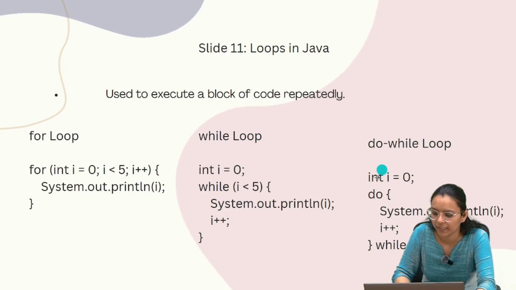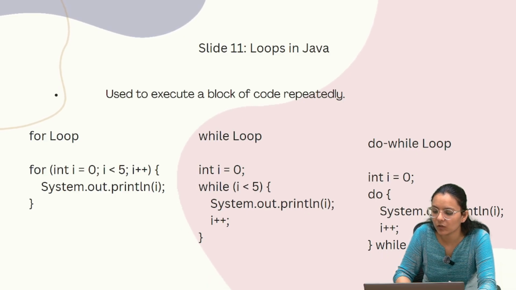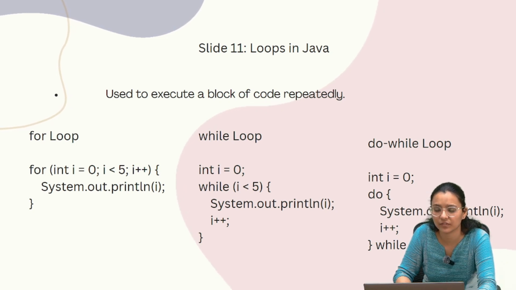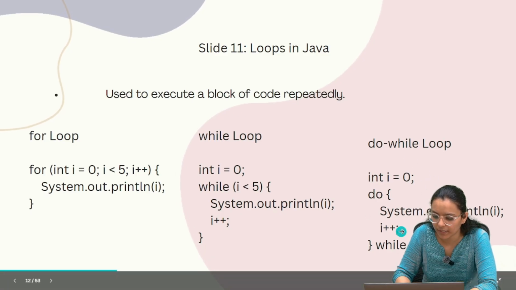Next, the do while loop. Here int i equals 0, do, and in curly brackets we have written system.out.println i plus plus, and here is the condition we gave: while i is less than 5. Do while is the only loop that guarantees the code inside will run at least once, even if the condition is false. The condition is checked after the loop body runs. Here we will get the output also as 0, 1, 2, 3, 4.